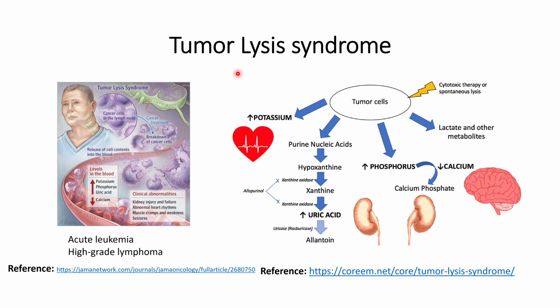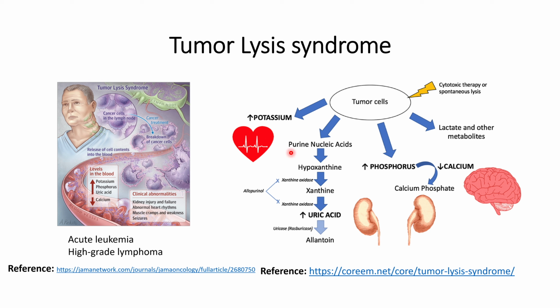In this video, we will discuss tumor lysis syndrome. This tumor lysis syndrome mainly occurs in patients that are affected with cancers. What happens in tumor lysis syndrome is that the amount of tumor cells is large, and when a large amount of tumor cells are lysed in a short duration of time, that might lead to an increase in the amount of potassium in the blood flow.